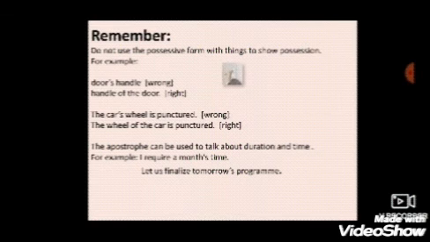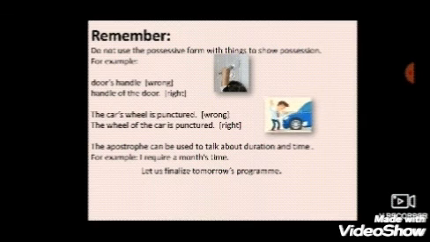There are some points to remember. Do not use the possessive form with things to show possession. For example, door's handle. This is wrong. The possession is not for non-living things. So, we'll not say door's handle, but we'll say handle of the door.